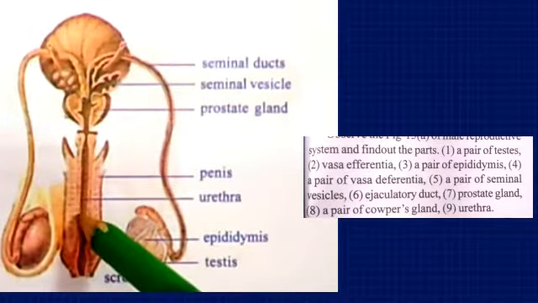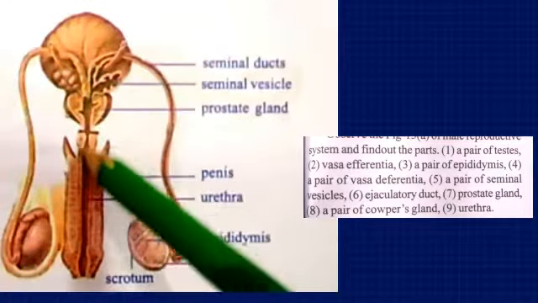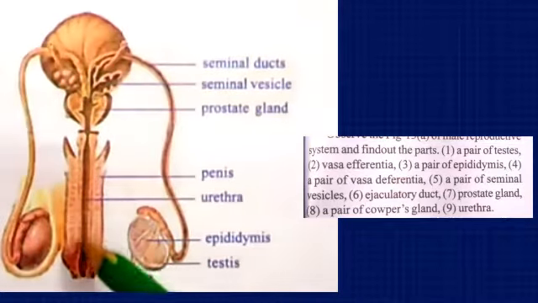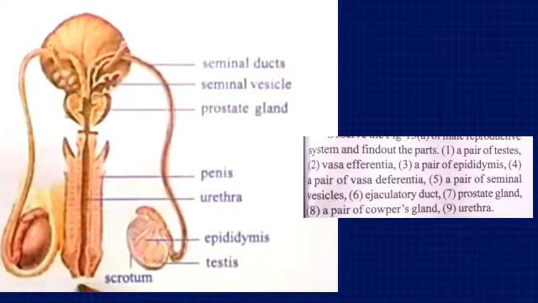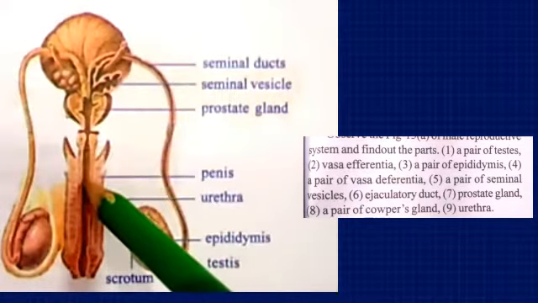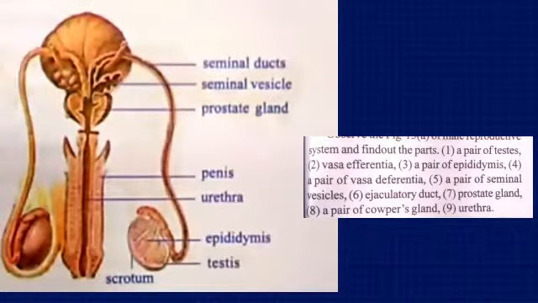It's also called a urinogenital duct. That means this is a common tube through which the spermatozoa can move, and the urine is also passed through this tube. Therefore, the urethra acts as a common duct for the passing of sperms as well as urine. So this is all about the structure of the male reproductive system.